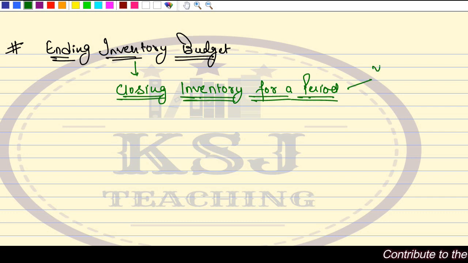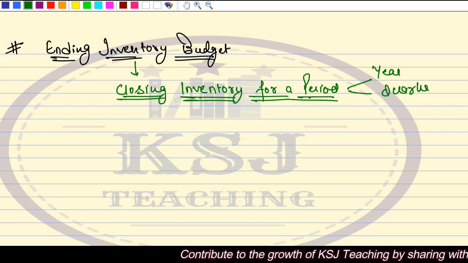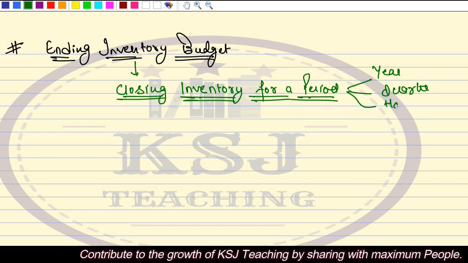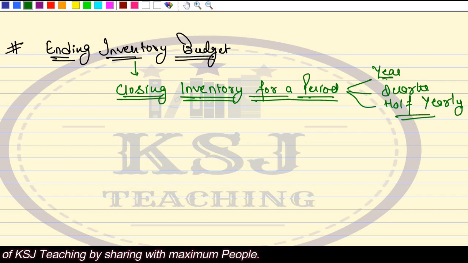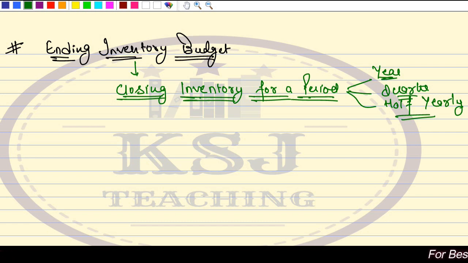It can be a year, or a particular quarter, or half yearly, whatever period you are following. We need to find out what is the inventory that we are planning to keep at the end of the period?